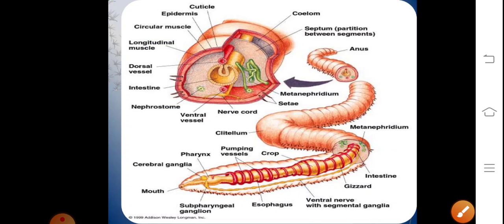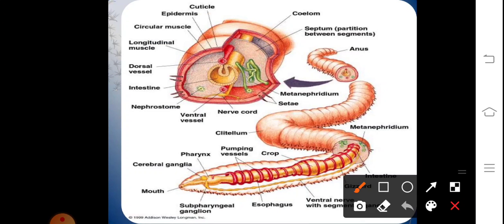This is the diagrammatic representation of the earthworm possessing the cuticle, that's the waxy coating. The diagram depicts the presence of circular and longitudinal muscles. They possess intestine, the digestive system is complete having esophagus, pharynx, crop for storage, and the gizzard, which are basically the grinding teeth.